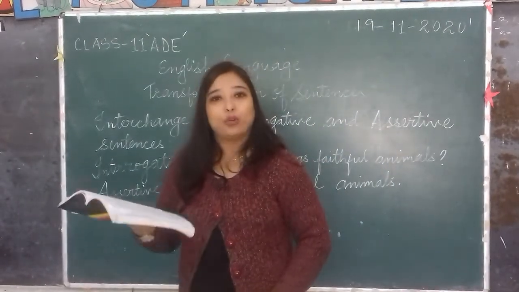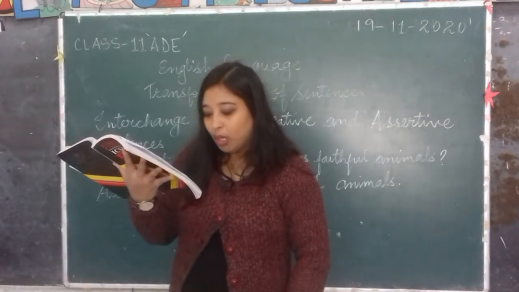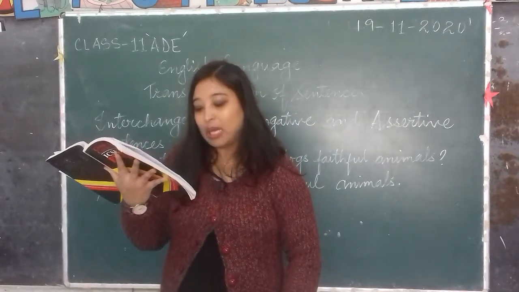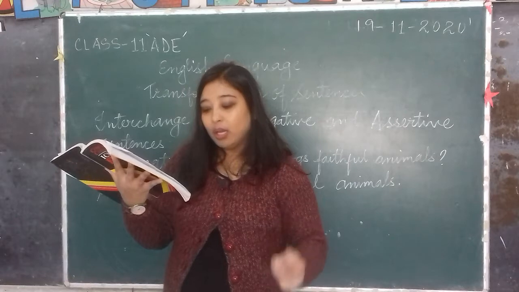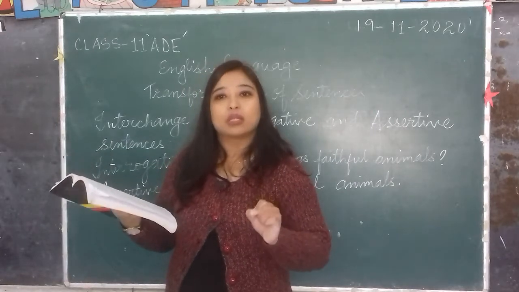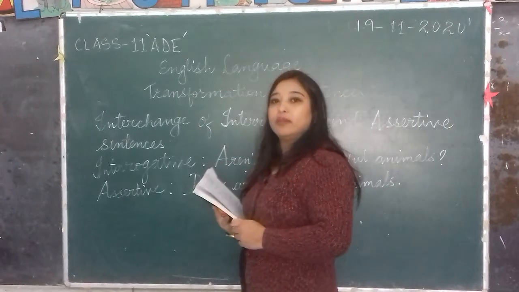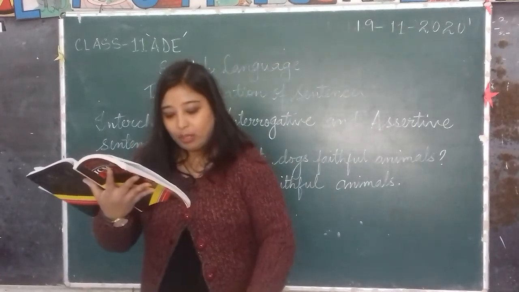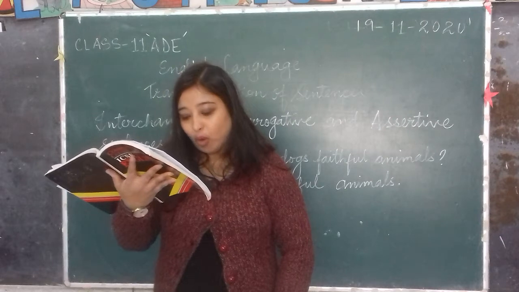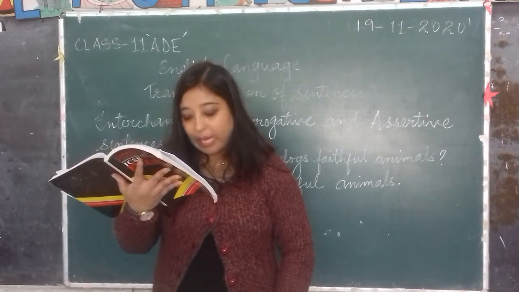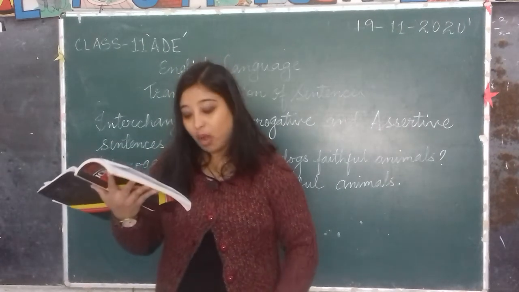Few examples, I'm going to read it out to you. Will he ever forget that experience? It's beginning with an auxiliary verb. Will he ever forget that experience? And a question mark.